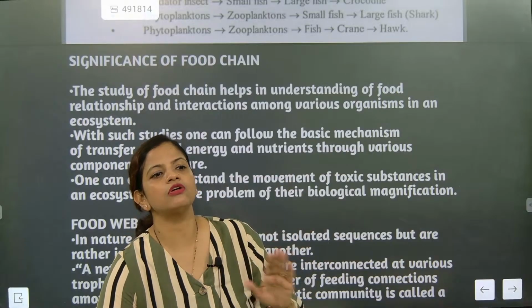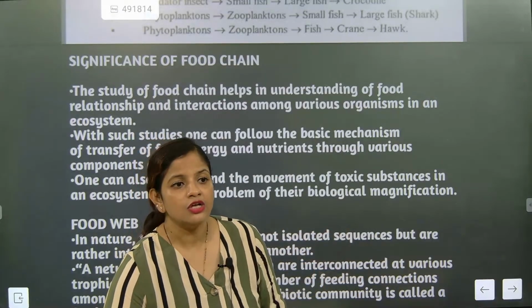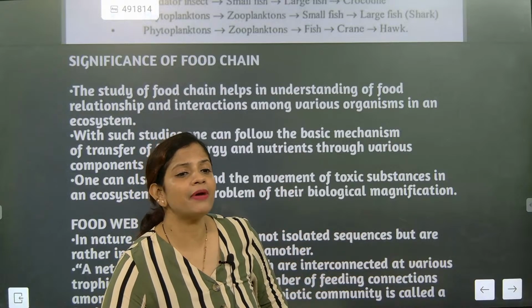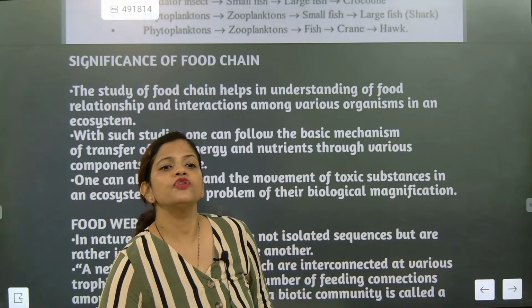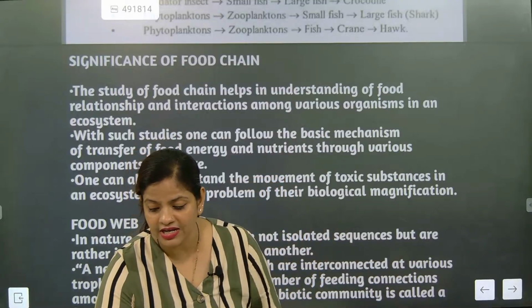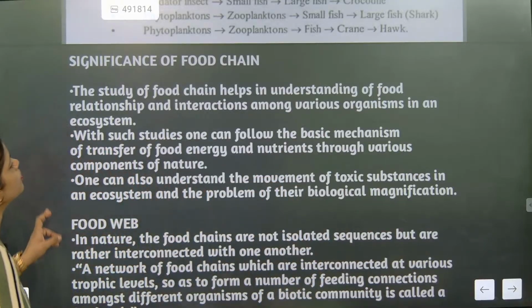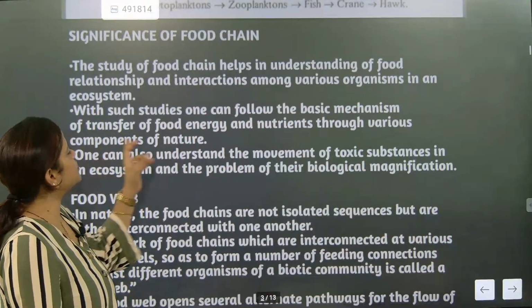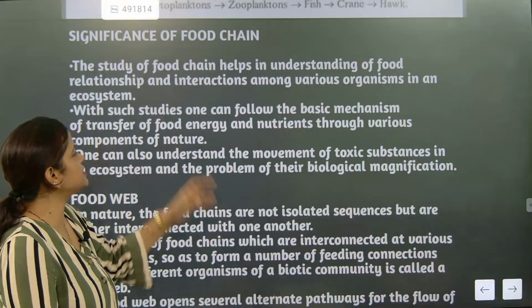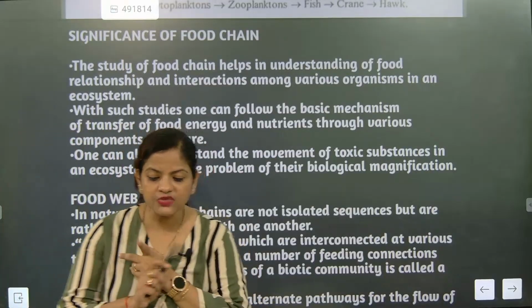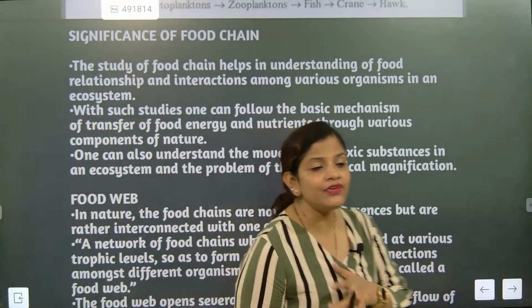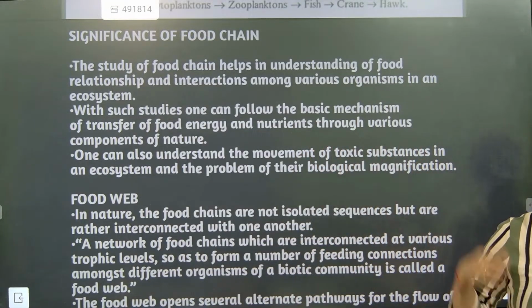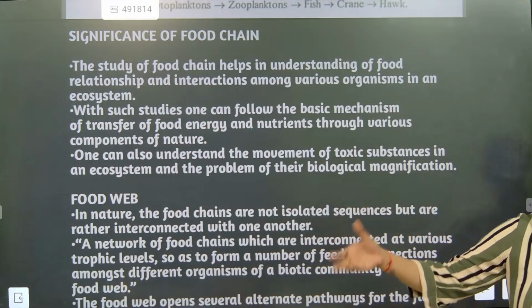Food relationship cannot start at the grassroots level for everyone. So a rabbit cannot be eaten by a cow. The food relationship holds differently. With such study, one can follow the basic mechanisms of transfer of food energy and nutrients through various components of nature. So first we explained food relationship, then nutrition: if this food relationship is maintained, the nutrition keeps being carried from one to another.